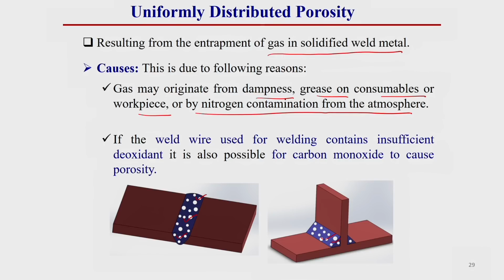So, this can be entrapped inside the weldment or weld pool region, and when it solidifies it may not come out from this region and can remain entrapped inside. So, this creates some porosity. If the weld wire used for welding contains insufficient deoxidant, then it is also possible for carbon monoxide to cause porosity. As I have told you already, if there is insufficient deoxidant, there is a chance of formation of carbon monoxide, and that also can be entrapped inside the weldment. Due to this, these types of porosity can be generated.